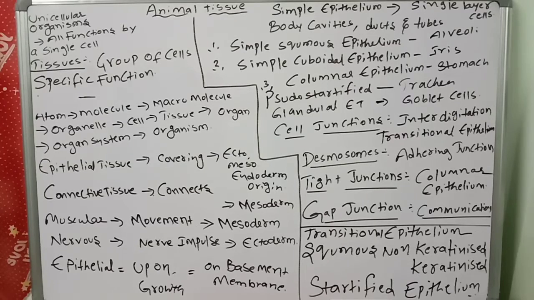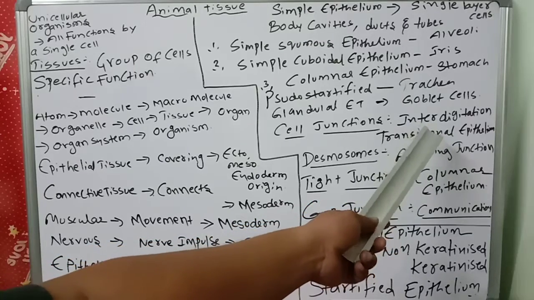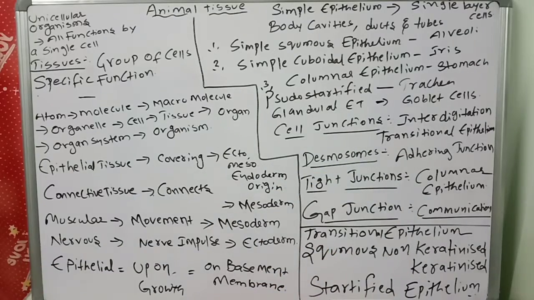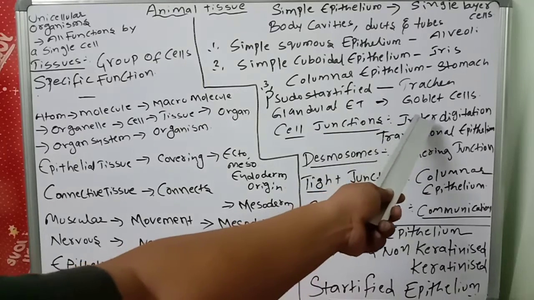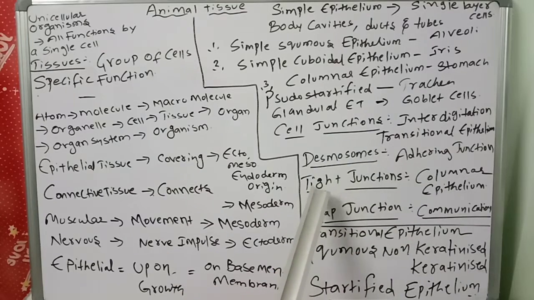Cell junctions are there, so cells communicate with each other. For performing different functions, cells work together with the help of junctions like cell junctions and interdigitations. Interdigitations we will see in transitional epithelium. Desmosomes are adhering junctions. Tight junctions are in columnar epithelium. Gap junctions are helpful for communication between adjacent cells. Tight junctions stop the leakage of substances. Adhering junctions cement the cells together to perform different functions.